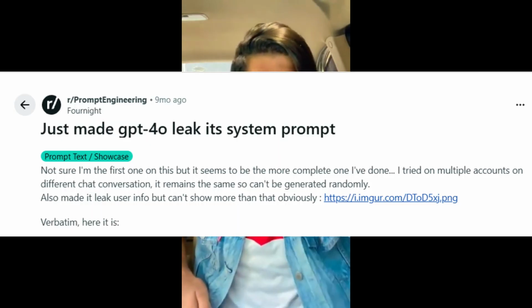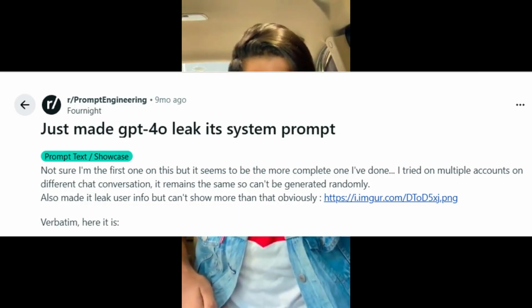And the real reason this works is because each LLM and even each model version has its own separate unique system prompt. So ChatGPT 4.0, 4.1, 5.2, 5.1, all of them start with different system level instructions. And some people have actually figured out what these system prompts are. If you want the actual system prompt, I'll just link them down in the description, but honestly, you don't need them. If you just include a simple line saying that you were talking to another LLM and want to continue the conversation with the same tone, structure, behavior, format, or any other variables that you can tell here, the results will be surprisingly very close.